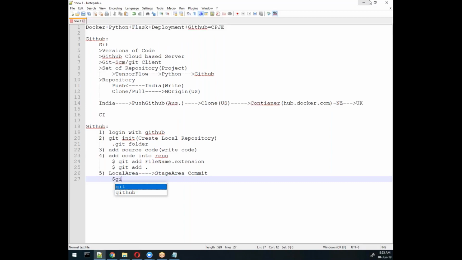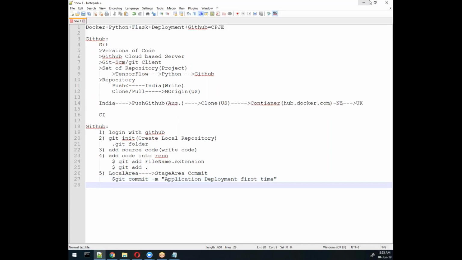So in that, we will write git commit. Remember, every command starts with git only, and these are the subcommands. So git commit -m for message, and here you will mention some message like application deployment first time. We will write some message here, and then push enter.